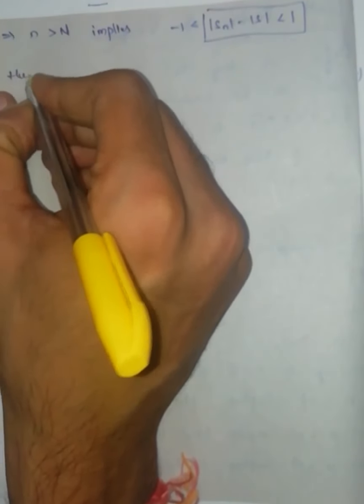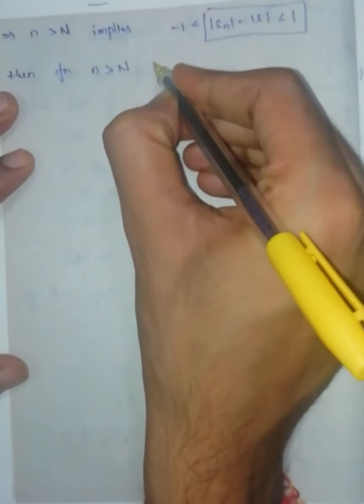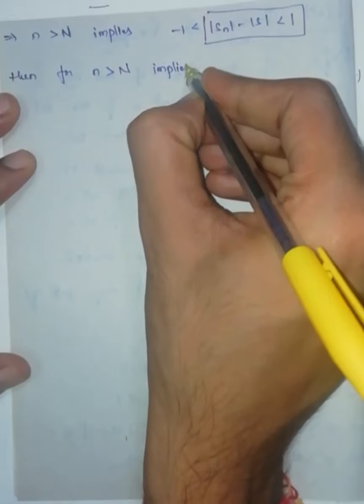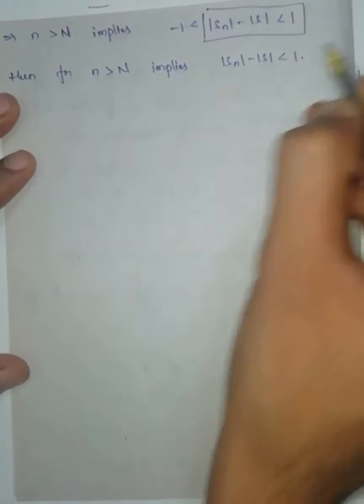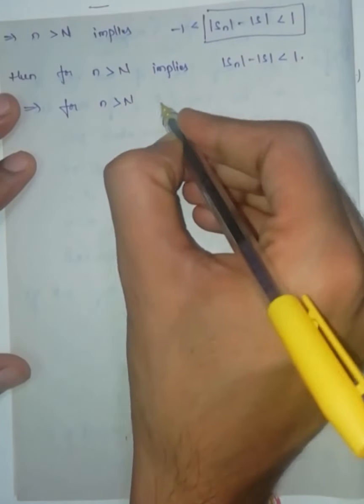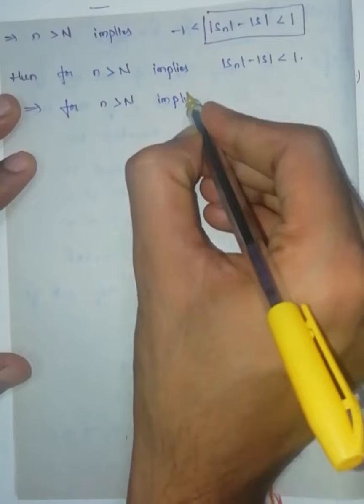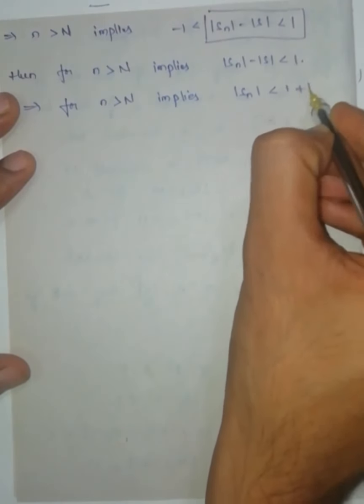Then for n greater than capital N, modulus of Sn minus modulus of S is less than 1. This implies for n greater than capital N, modulus of Sn is less than 1 plus modulus of S.